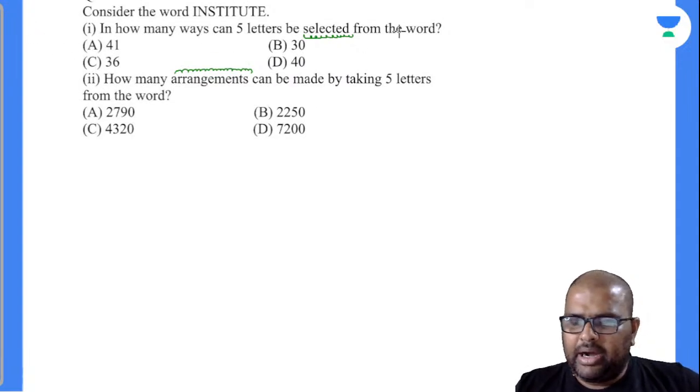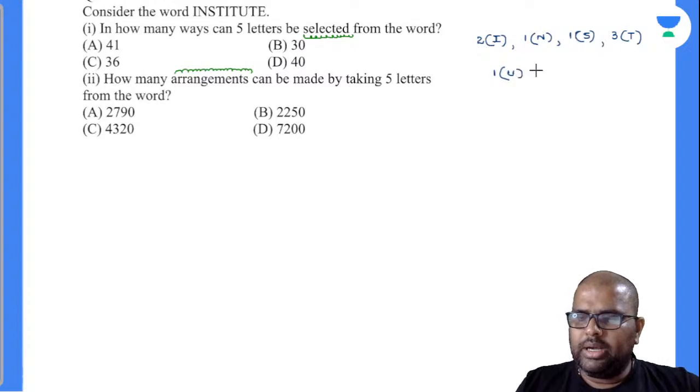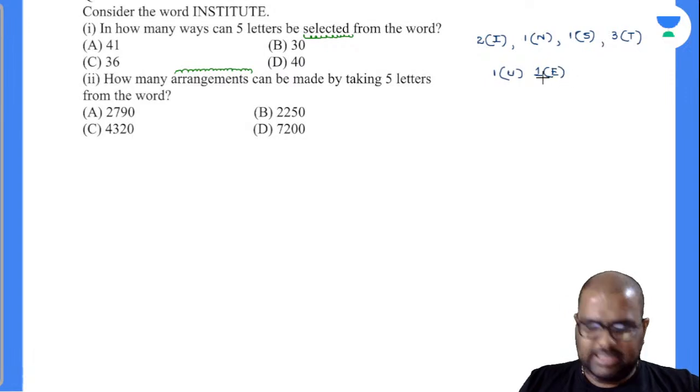In the meanwhile, let me know, how many alphabets are there? Let us take institute, right? I: 2 I's are there. How many N's are there? 1 N is there. 1 S is there. How many T's are there? 3 T's are there. I is done, T is done. 1 U is there. 1 E is there. These are the different kinds of alphabets in institute, right?